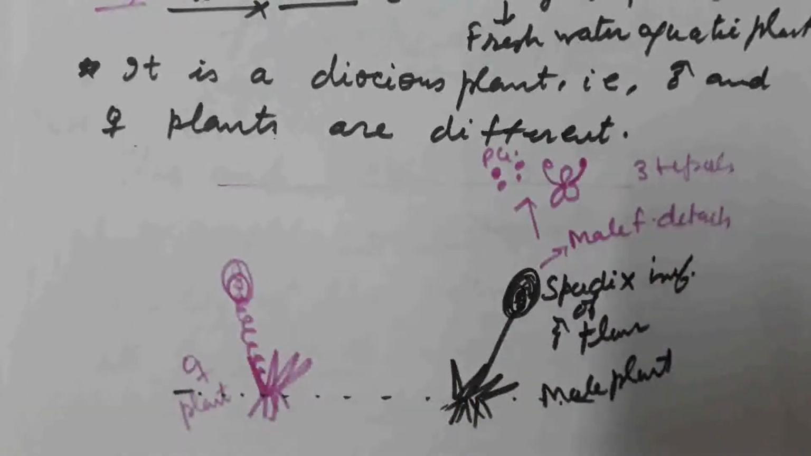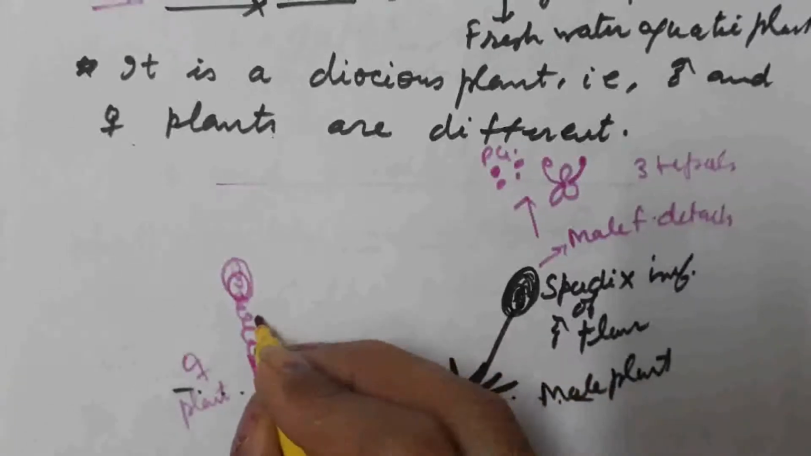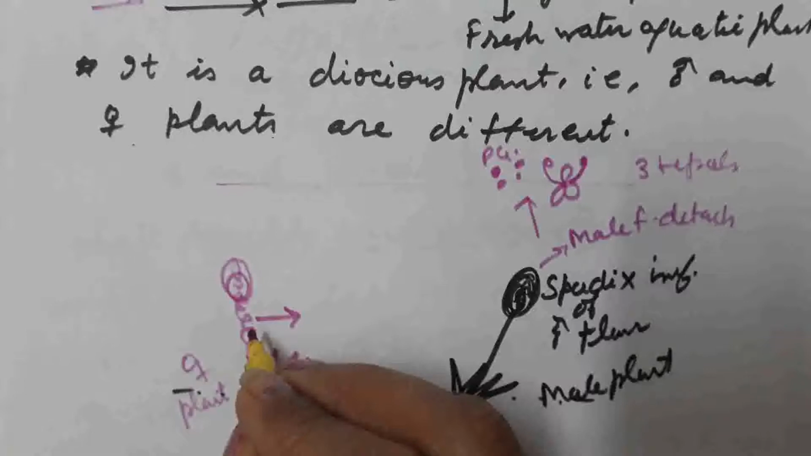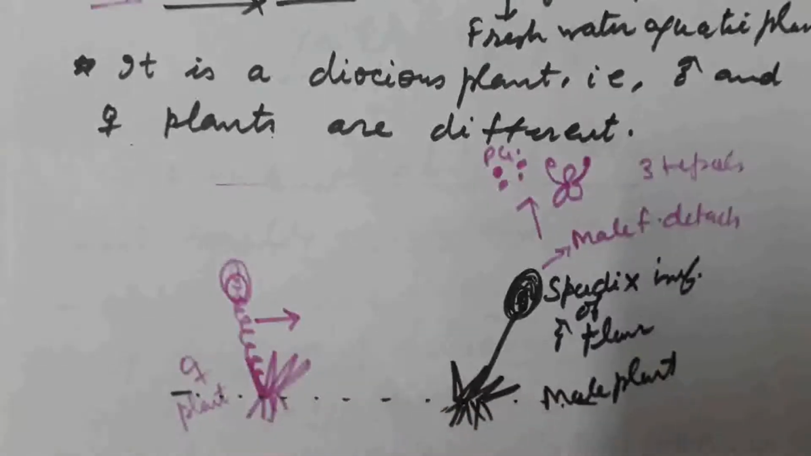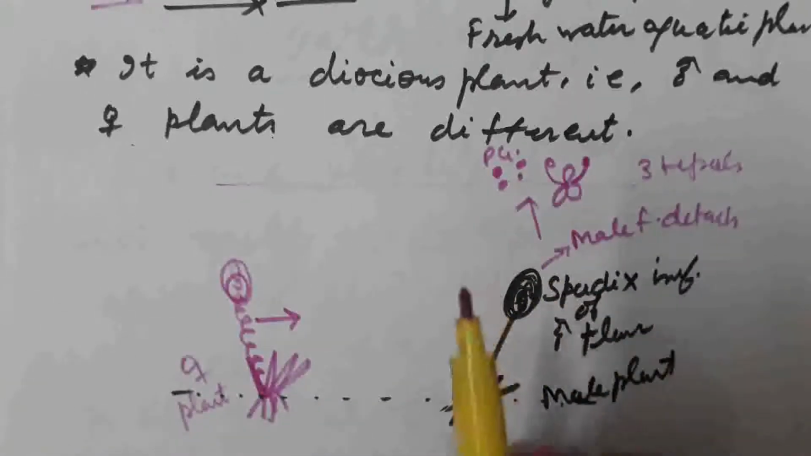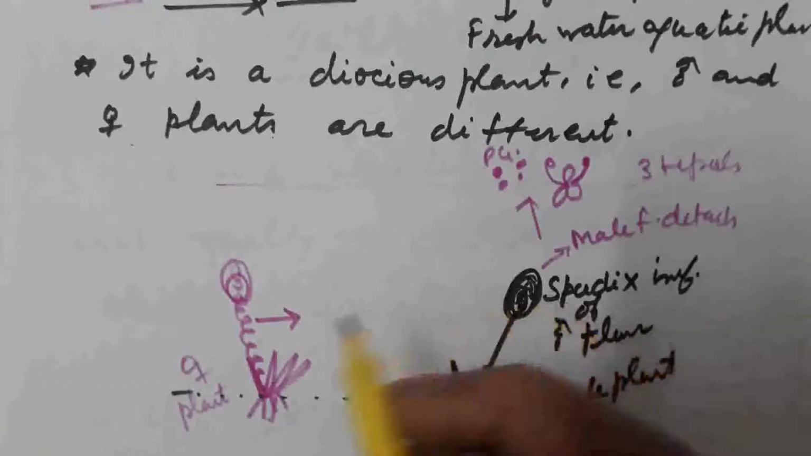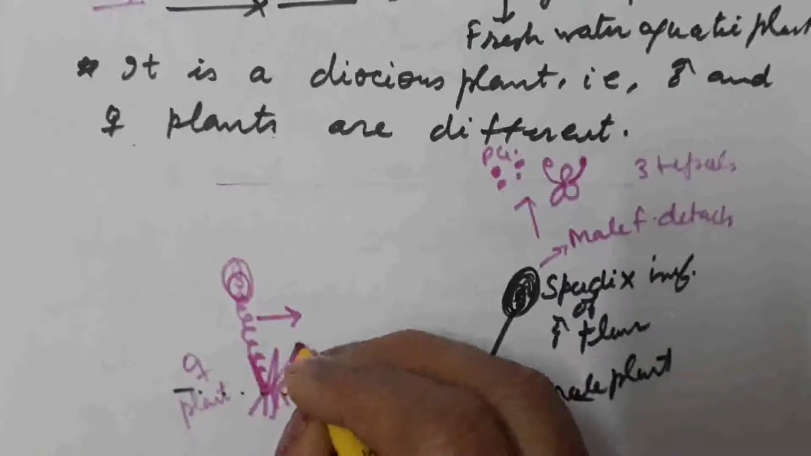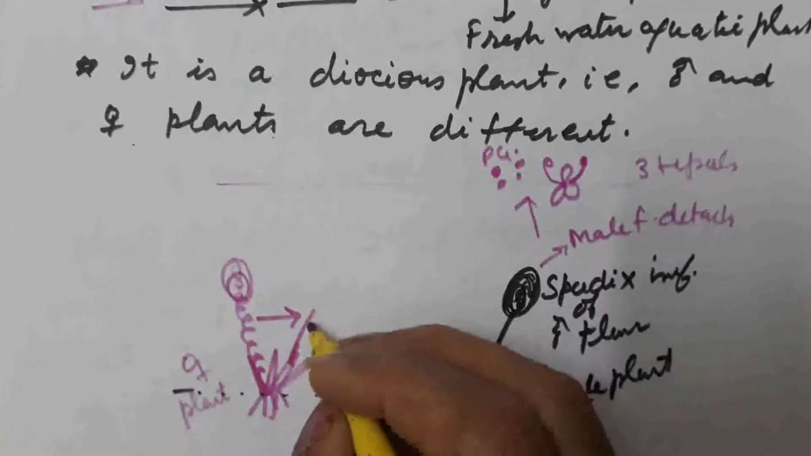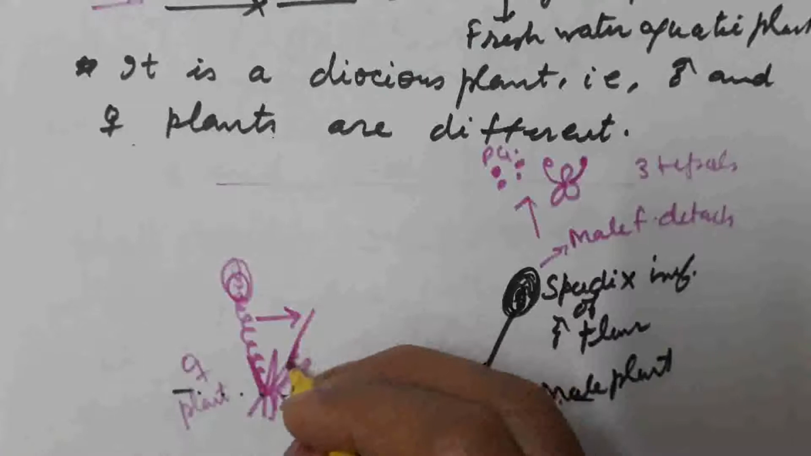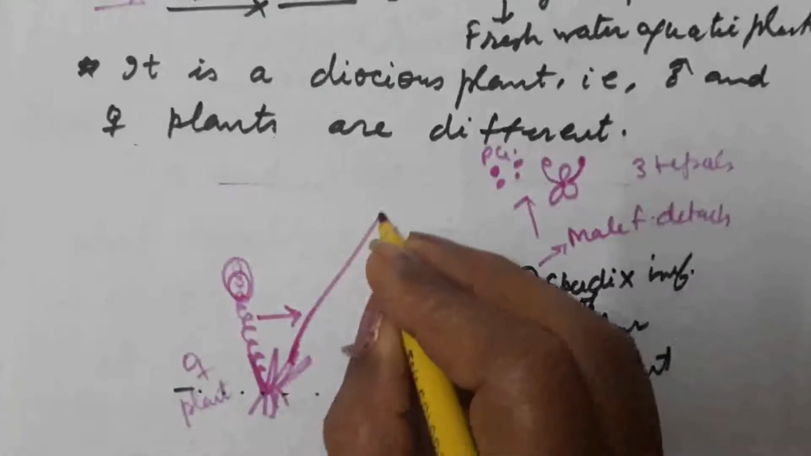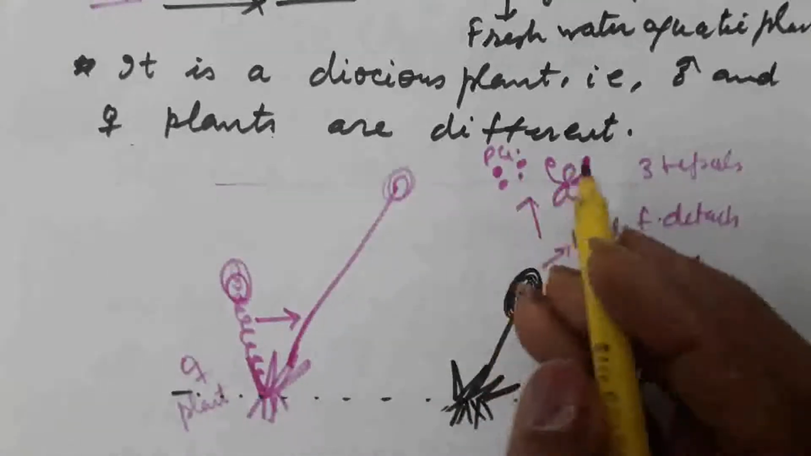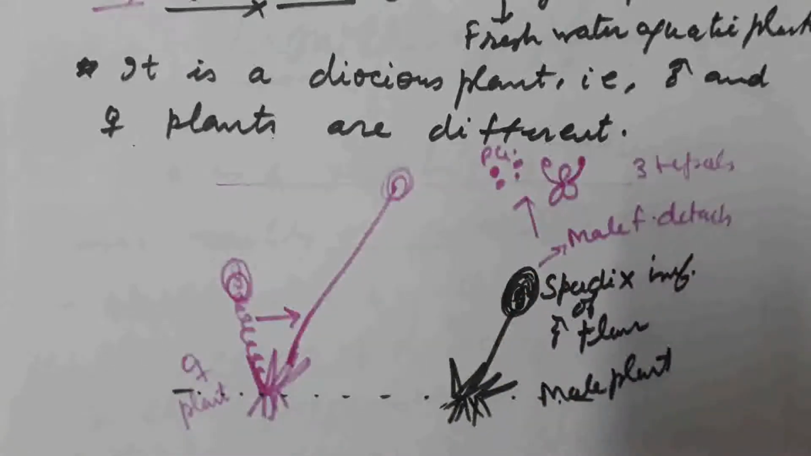At the same time, I am going to draw this female plant at the time when pollination takes place in the male plant. What happens? Uncoiling of the stalk of the female flower takes place, and it reaches the surface of the water where pollen grains are released from the anther.